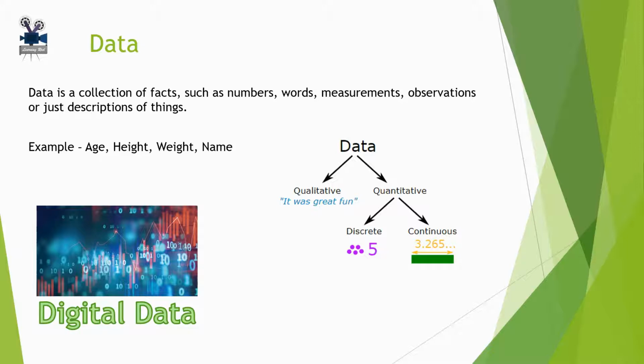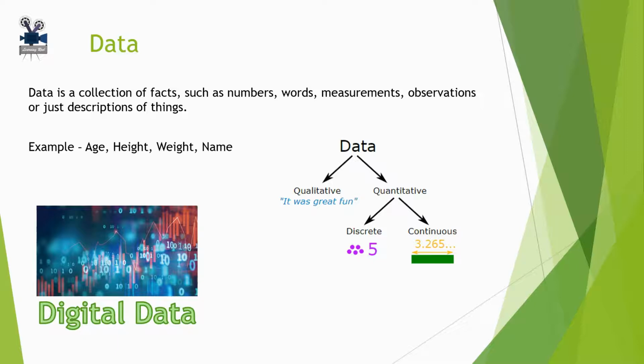Now let's talk about digital data, a collection of facts that is transmitted and stored in electronic form and processed through software. Data is processed or stored by a computer as information. This information may be in the form of text documents, images, audio clips, software programs, or other types of data. Computer data may be processed by the computer CPU and is stored in files and folders on the computer's hard disk.